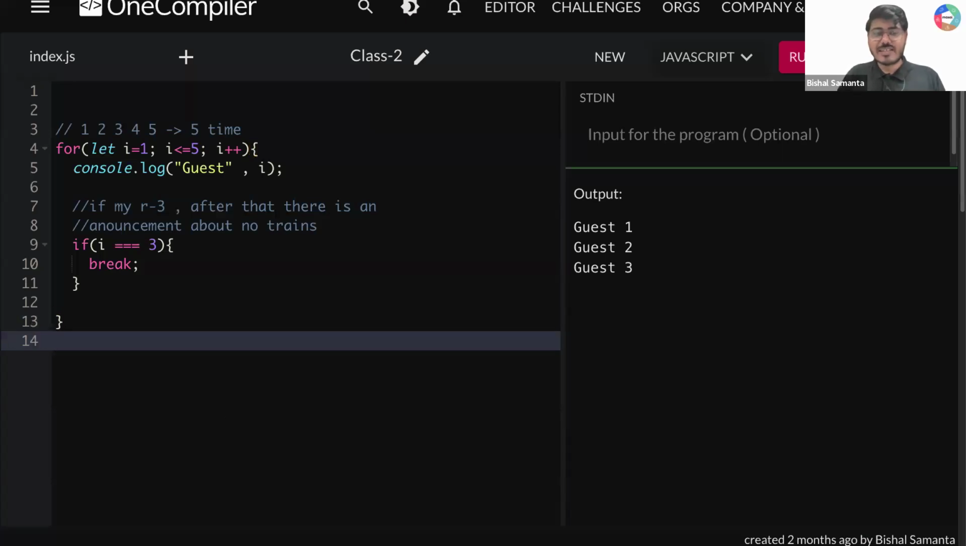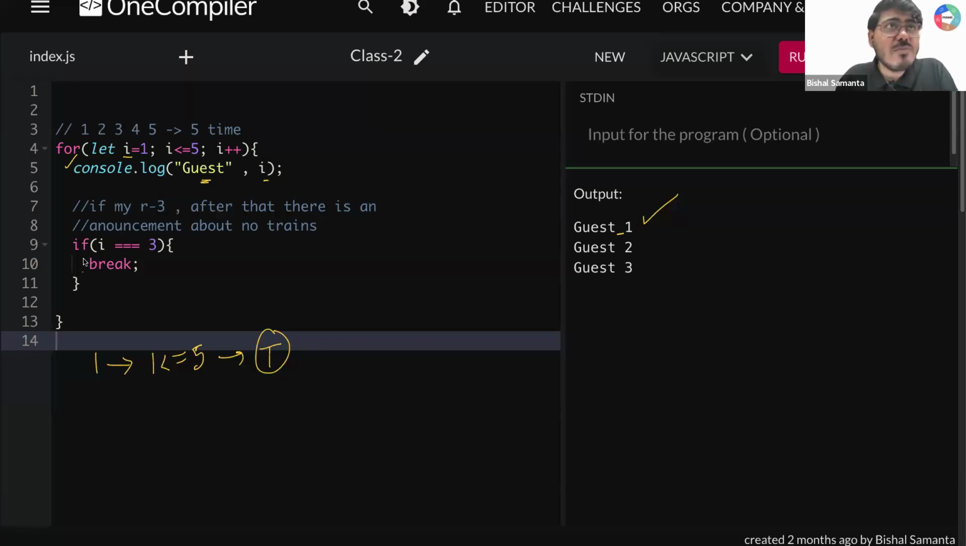Everyone excited? Should we start? So tell me, when this loop is starting, what is the initial value? Initial value of the start variable i is 1. What is the first condition? 1 less than equal to 5. Is it true? Is 1 less than 5? Definitely true. I'm coming down. console.log guest comma i. What is i value? i value is 1. I'm printing guest, and because of the comma a space comes, then 1. Is that clear so far?